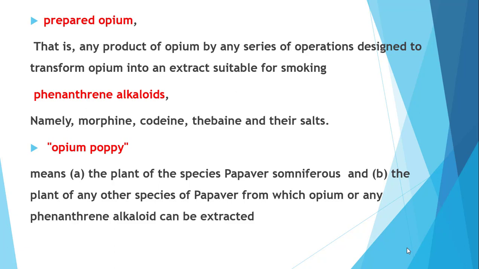Then what is opium poppy? Opium poppy means the plant of the species Papaver somniferum and the plant of any other species of Papaver from which opium or any phenanthrene alkaloids can be extracted. So the plant which helps to extract these opium substances, that is opium poppy.